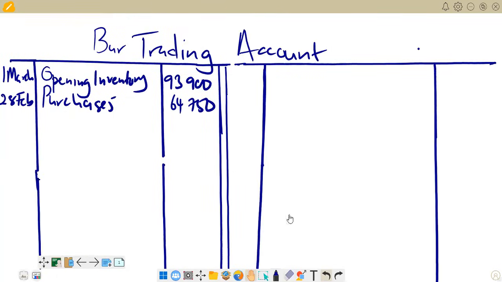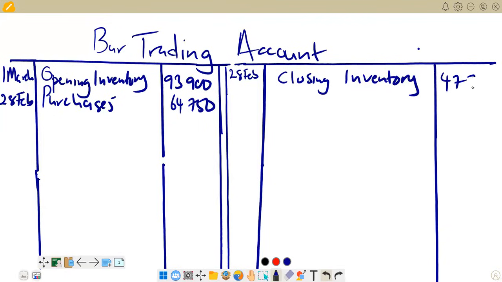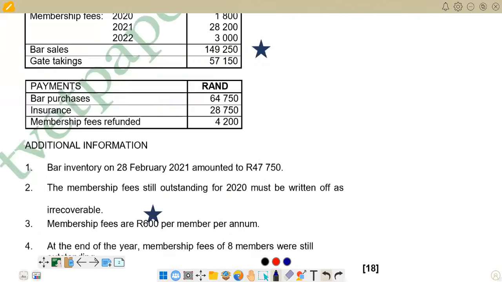Right. Then we come here for our closing inventory, and remember this is on 28th February. So 28th February. Then we say closing inventory, and we have got 47,750. Right, go back again to check an item that we are supposed to input there.